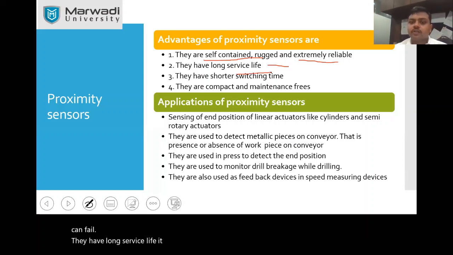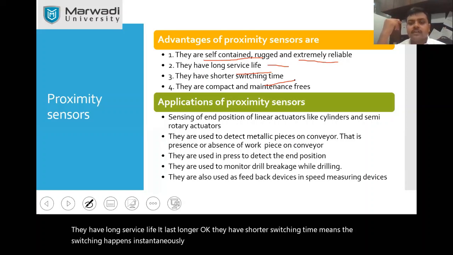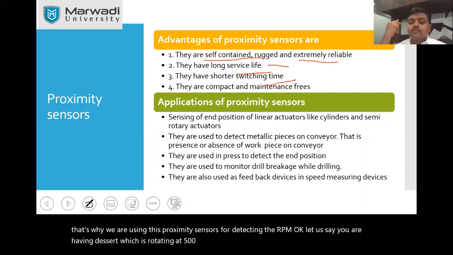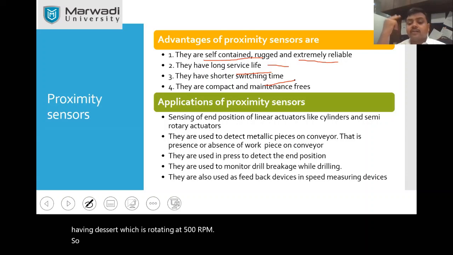They have a shorter switching time, meaning the switching happens instantaneously. As soon as the object comes in, the switching will occur. That's why we use these proximity sensors for detecting the RPM. Let us say you have a shaft rotating at 500 RPM. The switching occurs 500 times in a minute, so almost 8 to 9 times in a second.